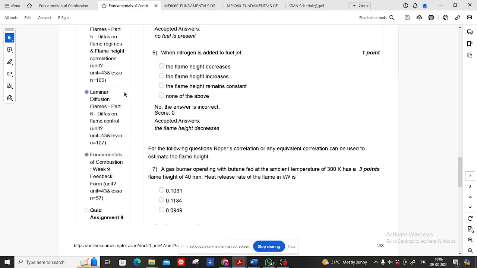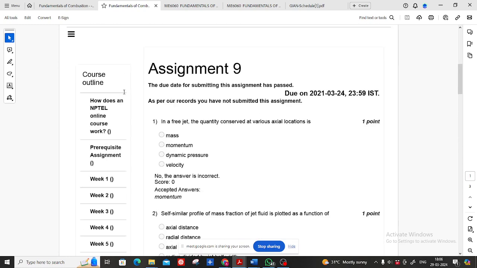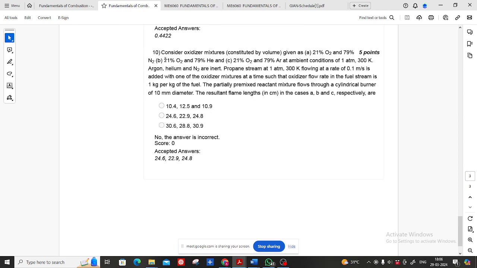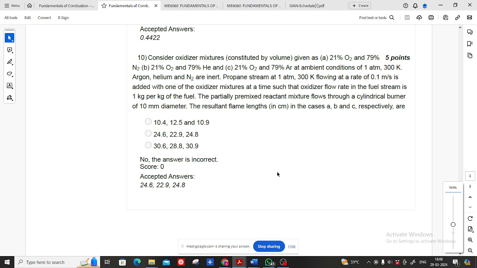In the previous assignment, one question was remaining. So first we will solve that question, and then we will move to the next assignment. So question number 10. Can you try to solve question number 10? I hope the screen is visible to you.